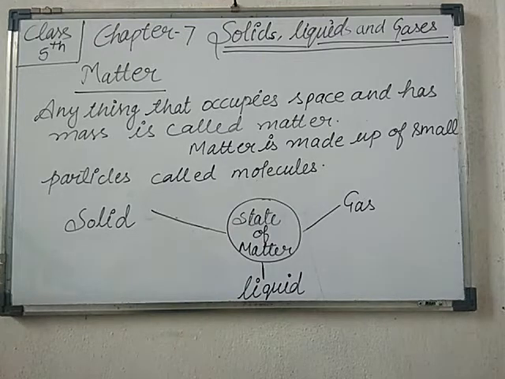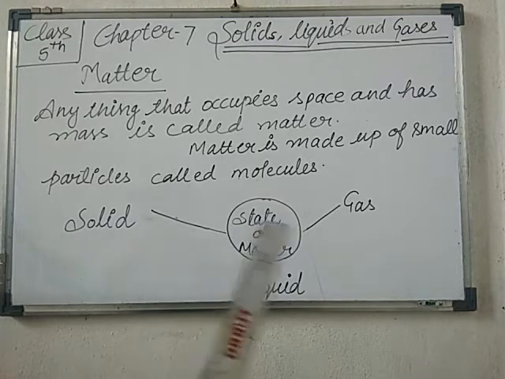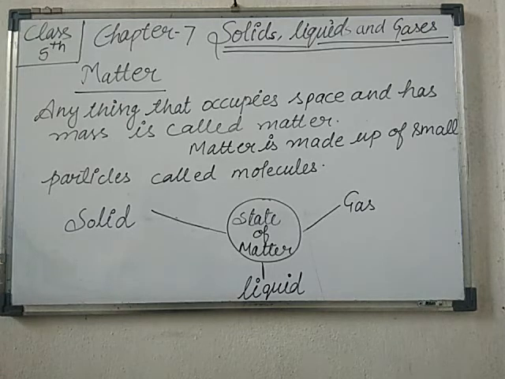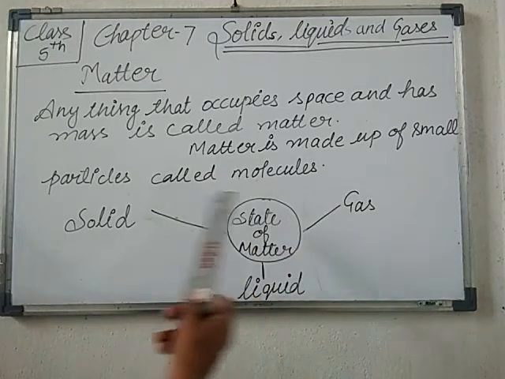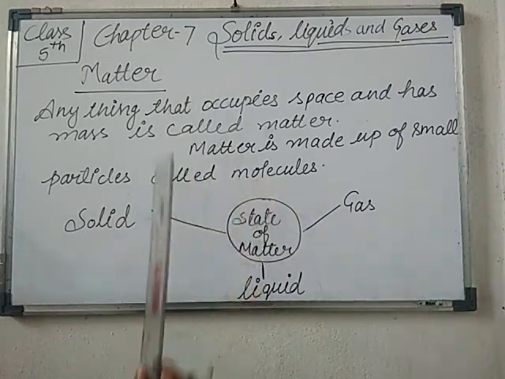Getting my point, students? You can take more examples, like a bed in your house. In the kitchen there is a gas cylinder, and in your bedroom there is a bed and chairs. All these things are matter, and all of them occupy space, covering space. So matter is made up of small particles called molecules.